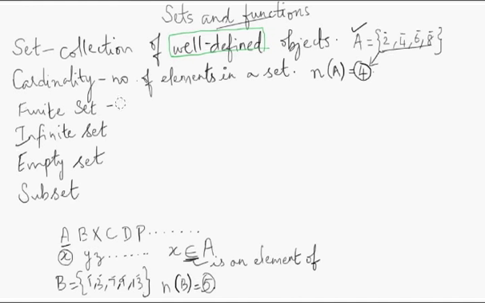Let us say ipo, just to see another example, set of all prime numbers between 1 and 100. So this is a well defined set and is a finite set because there are only 25 prime numbers between 1 and 100. You know that. Okay, so it is countable. All that's fine.